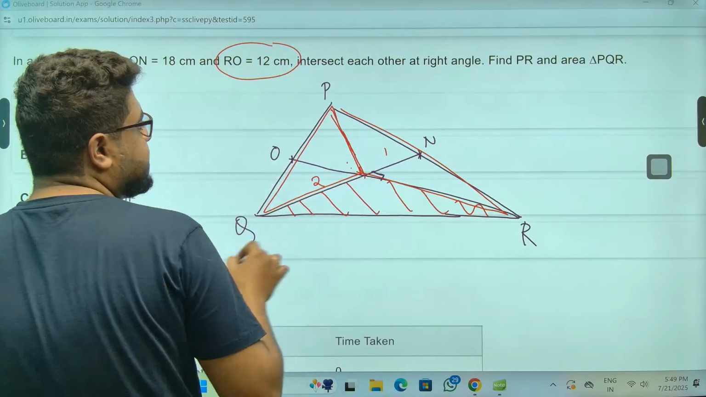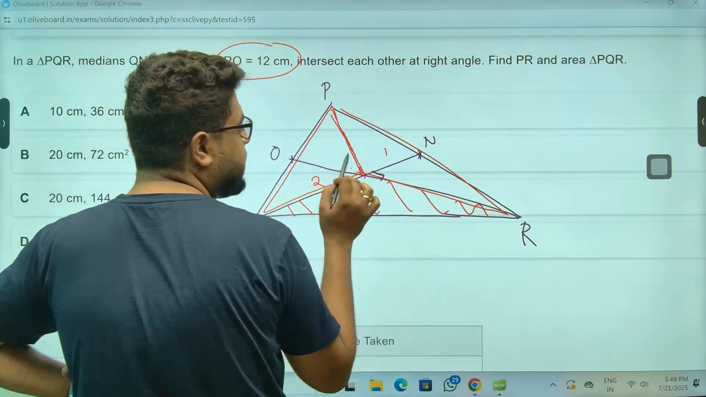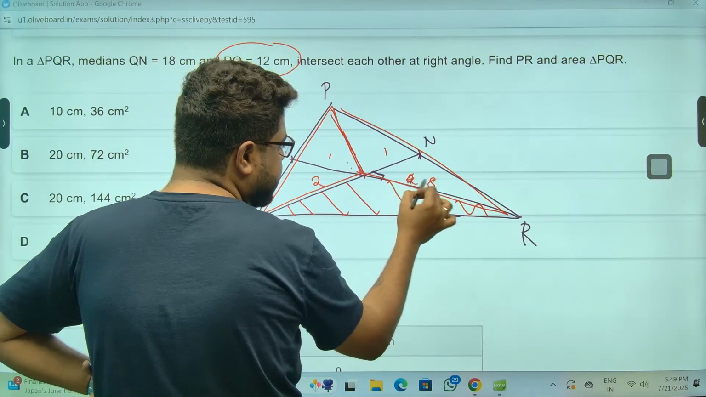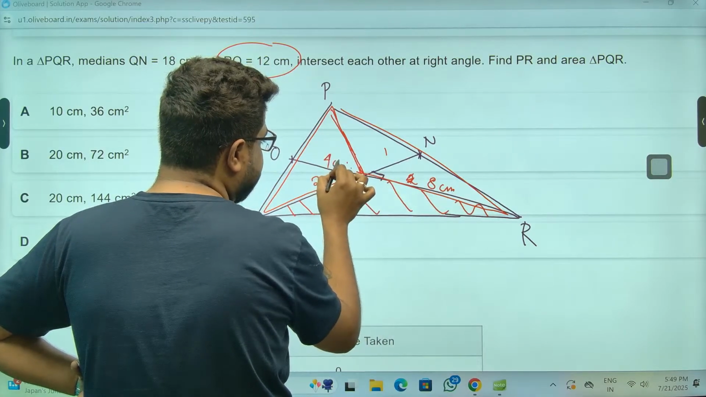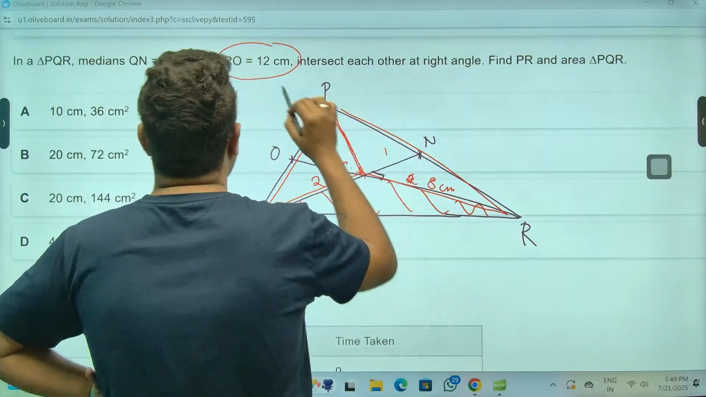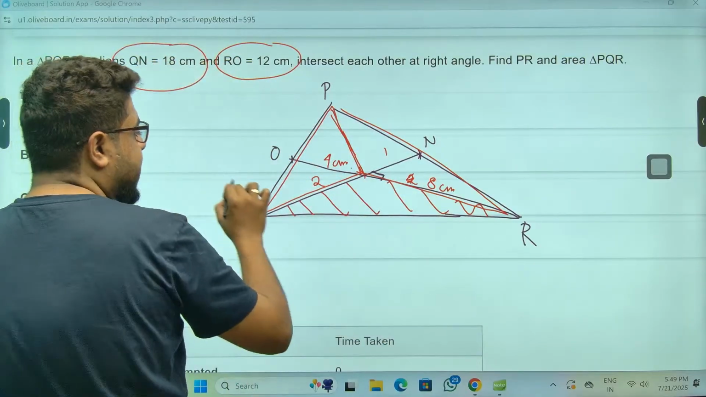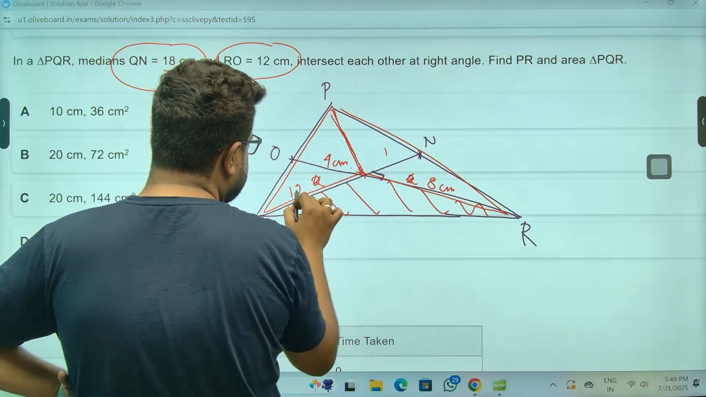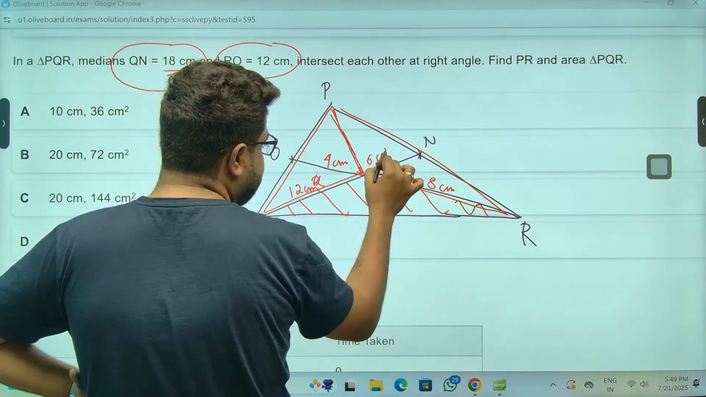RO is like, this whole thing is 12. Now this is 2 parts, this is 1 part. So this is 8 centimeters, sir, and this is 4 centimeters. And from this, QN is 18, sir. Again 2:1, so this is 12 centimeters, and this is 6 centimeters.